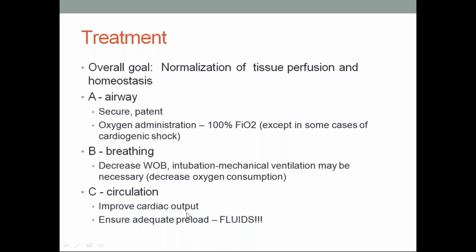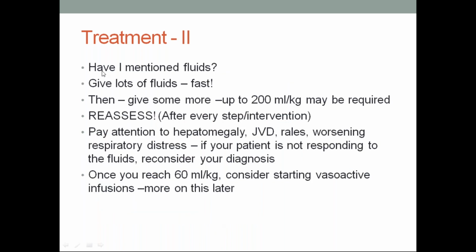Circulation: you have to improve cardiac output by inotropes. Ensure adequate preload, fluid should be given judiciously. Give a lot of fluids and fast if there is hypotension. Then give some more, up to 200 ml per kg may be required. Reassess after each intervention, each step you have to reassess. You should not continue to go on giving fluids blindly.